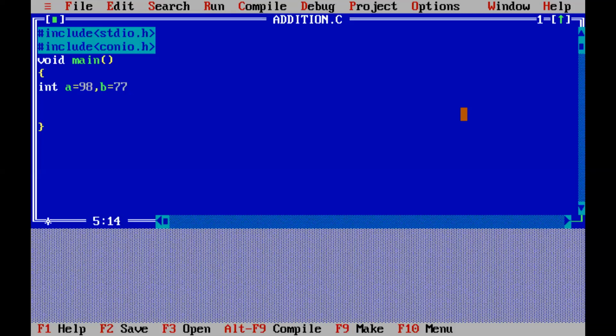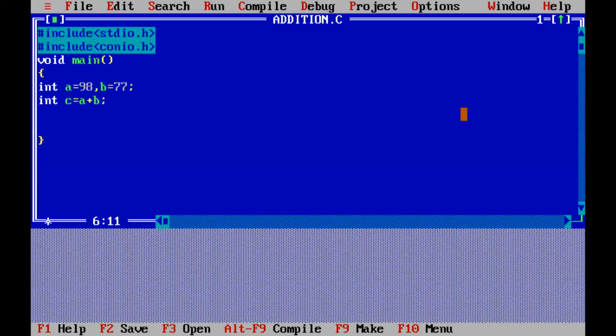Okay, after taking two values, we require one more variable, that is integer c. What is the use of c? We are going to perform addition. That value will store at c, that is c equal to a plus b.